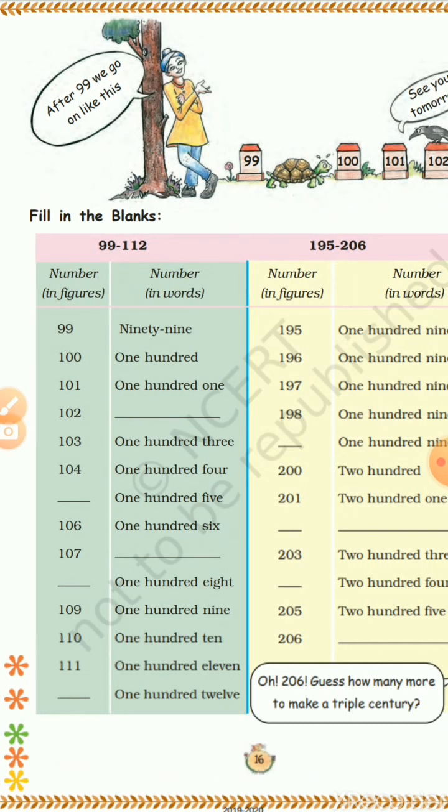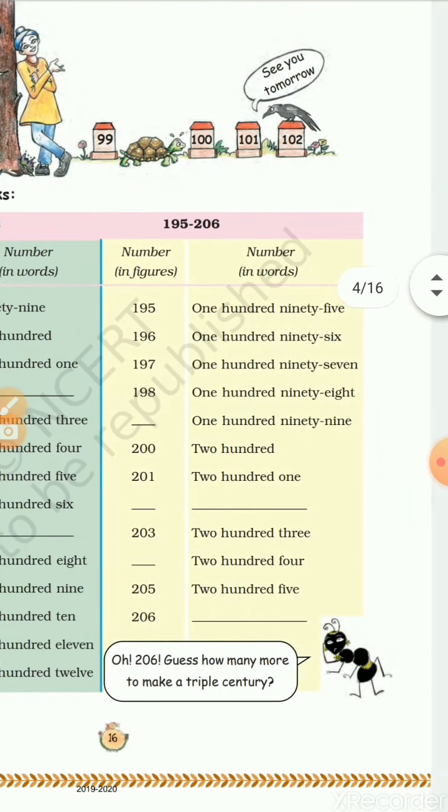Okay children, so numbers in figures and numbers in words. So 99, 90 you have to write, and 9 in words. So we can say numbers in words, number names. And numbers can be said as numbers, figures or numerals. So 100, how you wrote in the words? 101, 102, 103, 104, 105, 106, 107, 108, 109, 110, then 111. Then from 111 to 119, then 120, then 121 to 130. Like this you have to write till 199. After 199, 200 will come.